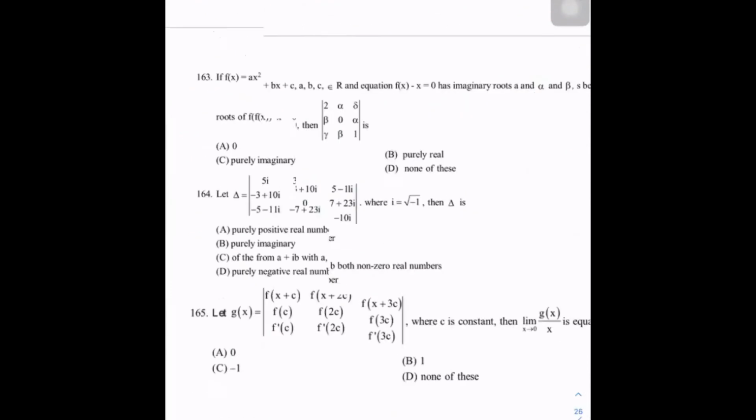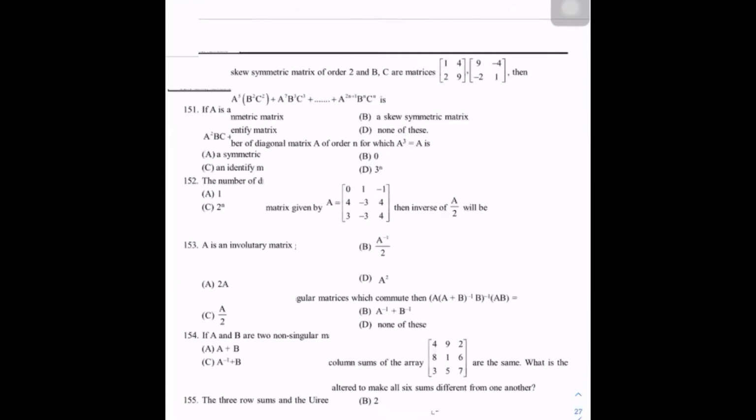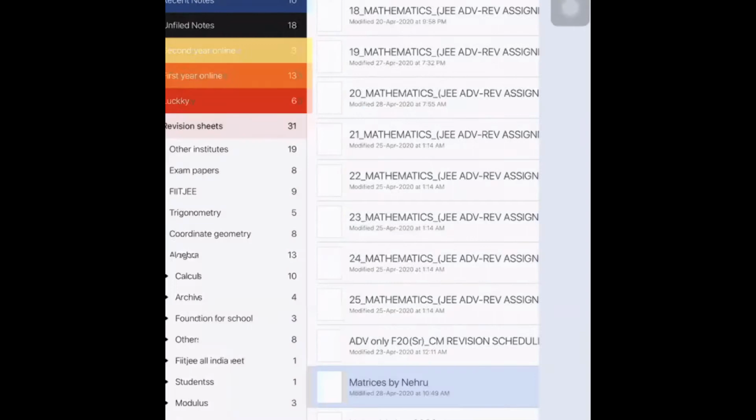Yesterday we discussed the product of determinants question and the adjoint question. They are like normal problems, only what you already solved in those modules. Okay, fine. We'll discuss the vectors topic.